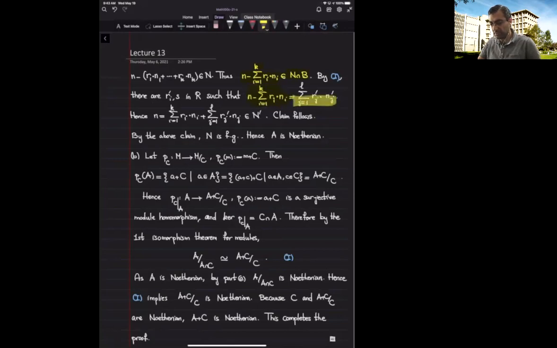So I can find some coefficients, some elements of the ring capital R, let's call them r sub j primes, and write down this difference as the summation of r sub j prime times n sub j prime.